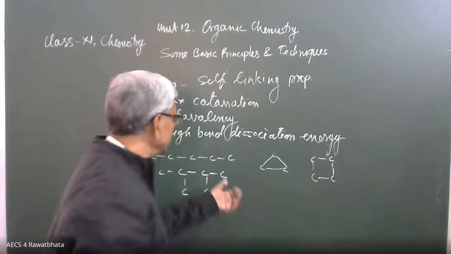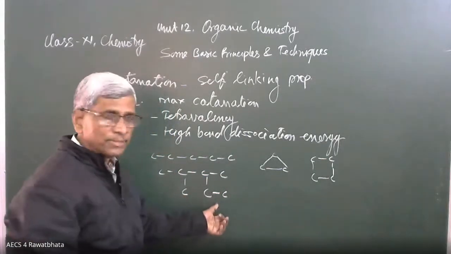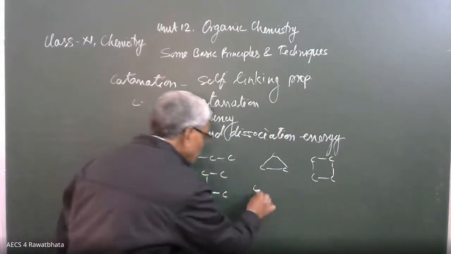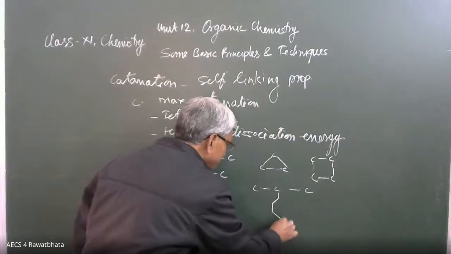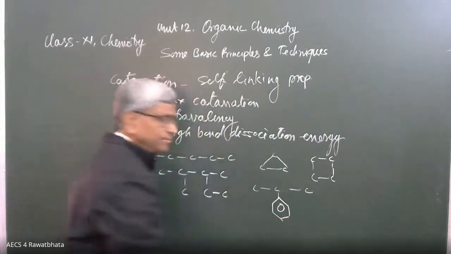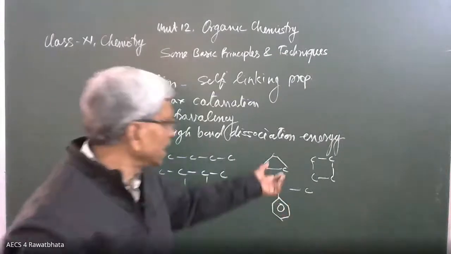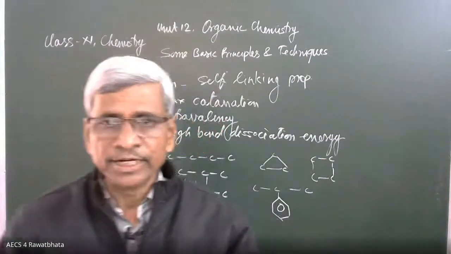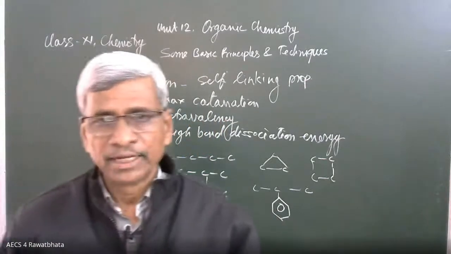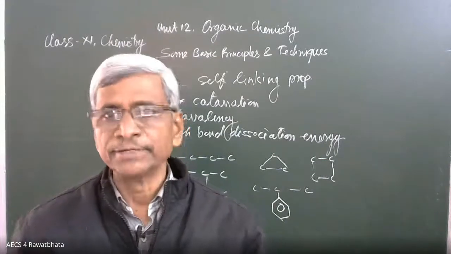Along with the straight chain, a side chain is there. The side chain may be this type, and a side chain may also contain a cyclic chain, like this. Benzene may be there. Along with the straight chain, this type of cyclic chain is also there. This makes carbon different from the other elements, and that's why organic compounds number in the thousands.